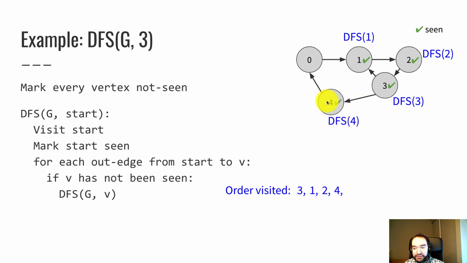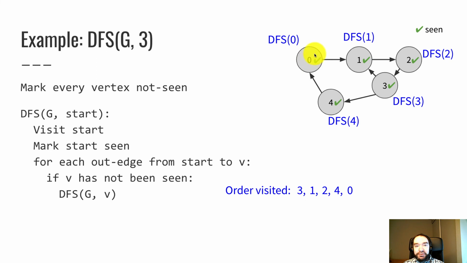So now we do a depth first search on 4, add 4 to the list, mark it off as seen, and loop through every out edge of 4. There's only one of them, to 0, so we visit 0, mark it seen. And visually, as a human being, I can tell that we're done. The algorithm hasn't quite figured that out yet. There's a few more steps for that to happen.